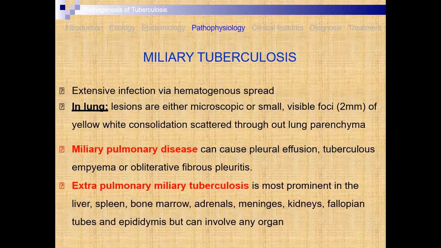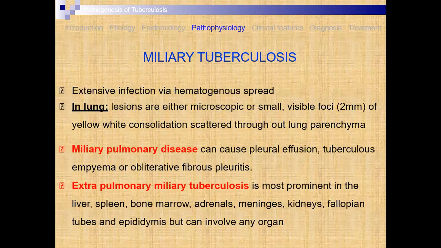It causes pleural effusion, tuberculous pneumonia, and obliterative fibrous pleuritis. These are the conditions that appear. Then there is extrapulmonary miliary tuberculosis.